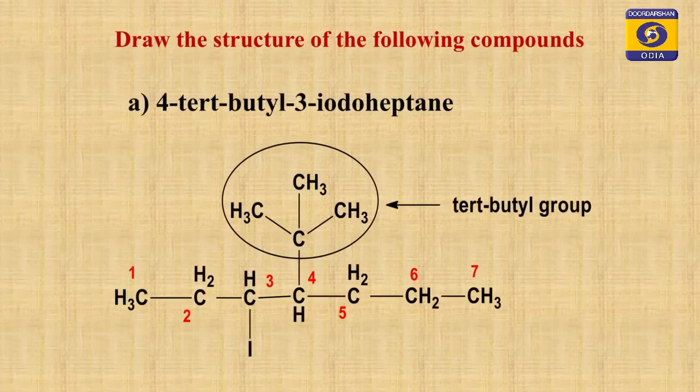Next example, you see it. Here I have given you a name and you have to draw the structure. In this case also you can do very well, because I have explained how to draw structures. You can see it is also numbered from right to left, and this bigger group is called the tertiary butyl group, and then we can write the name as 4-tertiary butyl, then 5-iodo, and then heptane.